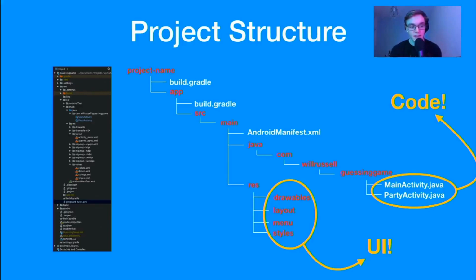Someone in the chat has said APK stands for Android Package Kit. Now that makes way more sense. I'm going to go with that one and change my speaker notes next time.